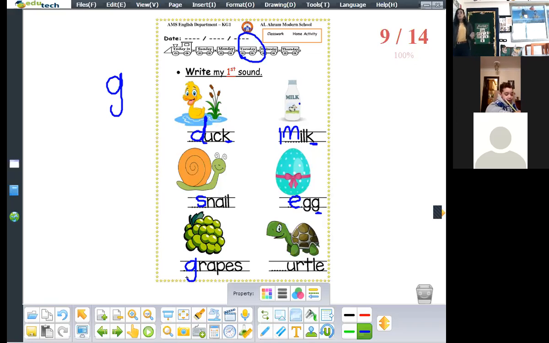Yes, turtle. What is the first sound of the word turtle? It is t. How can we write sound t? Stick down and sleeping dash. Okay. I'm waiting for you. Don't forget to circle the day of today.